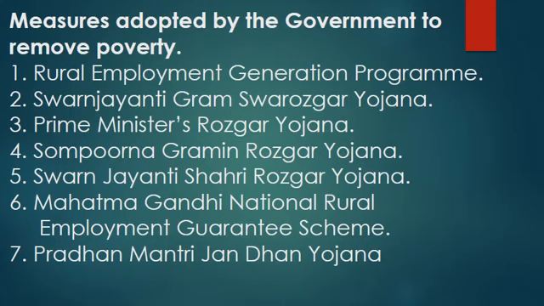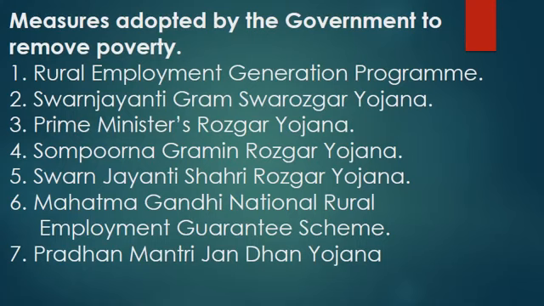Next scheme is the Swarna Jayanti Shahari Rojgar Yojana. This scheme is for self-employment as well as wage employment. It mainly aims at creating employment opportunities for both self-employed and wage employment, and the cost of the program is shared by the center and the state in the ratio 75 to 25, meaning 75% of the fund will be provided by the central government and 25% by the state government.